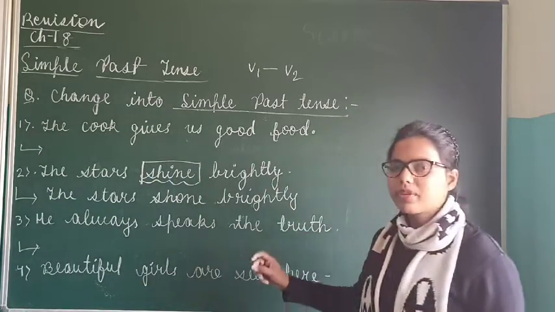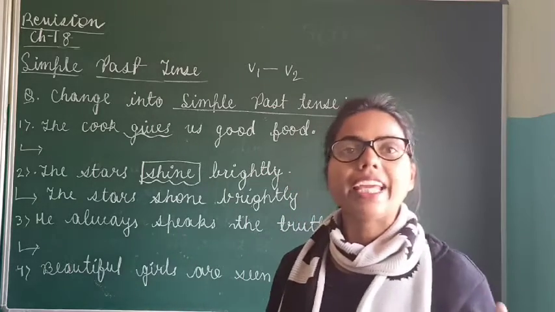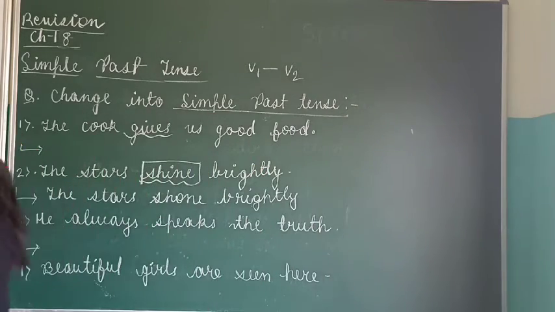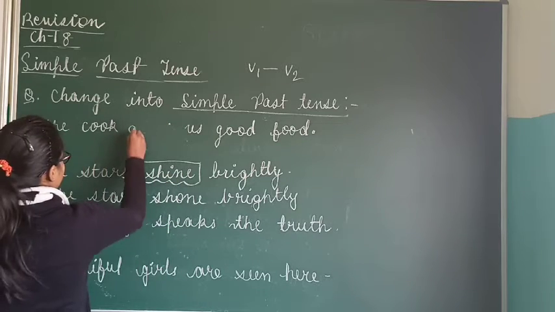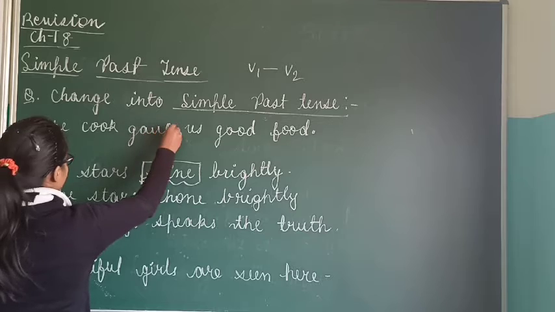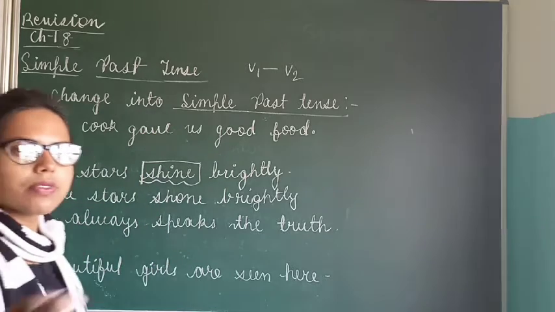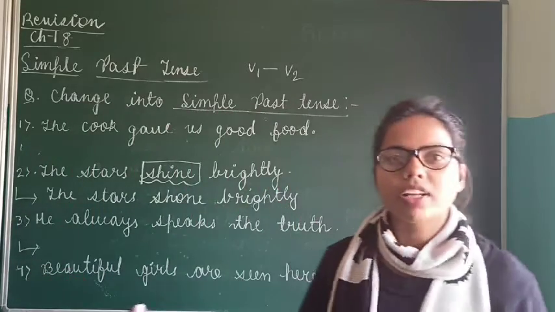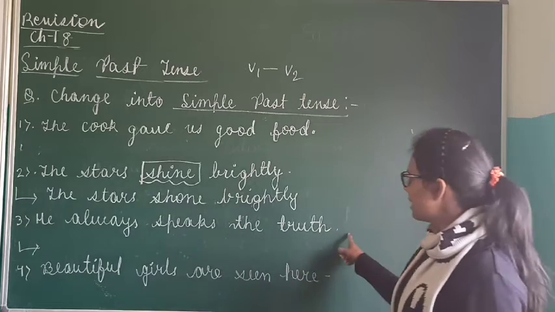Here what work is the cook doing? Giving. Okay. What is the past form of give? Gave. Now let us change. I will not write again. I am just rubbing out this gives, and I will write here gave. The cook gave us food. Now see, we have changed gives into its past form. The past form of gives is what? Gave.